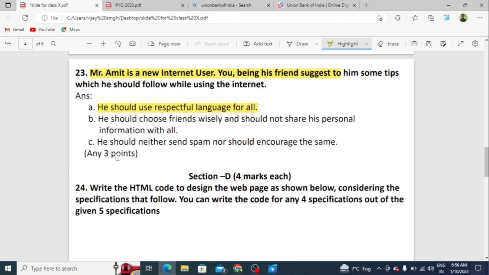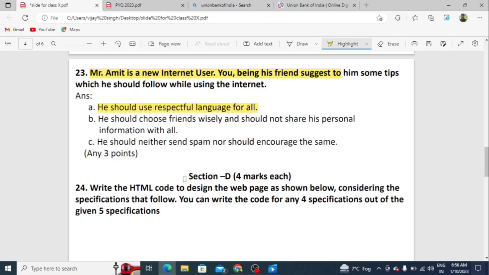And students, in these questions, you have to write any 3 points. It is not necessary to write exactly the A, B, C points. You can write other things also which are equivalent to this. I think this is clear.